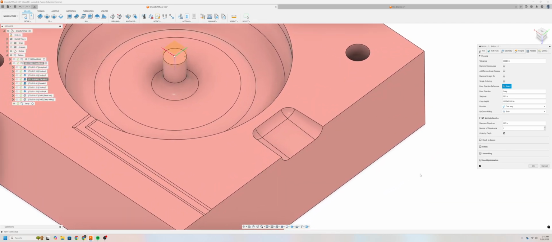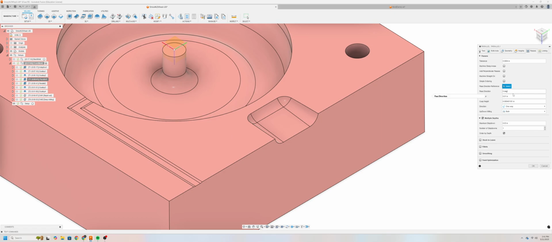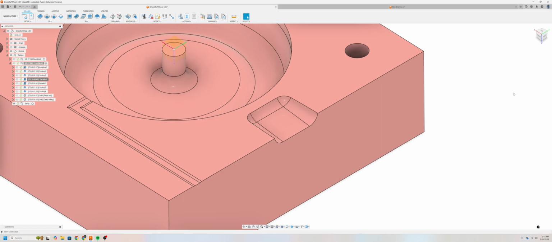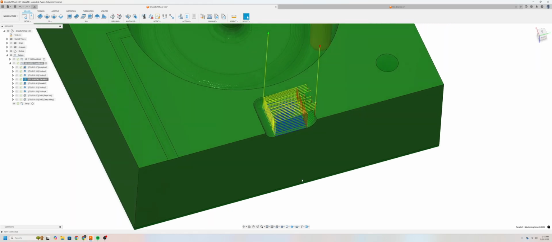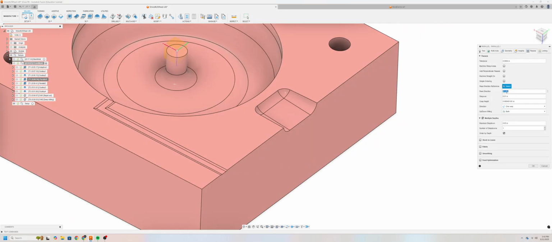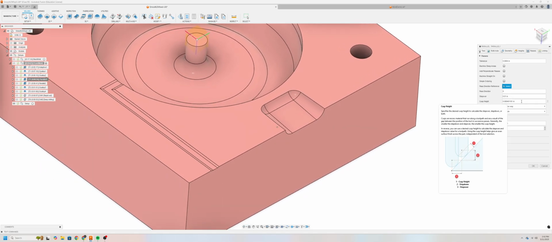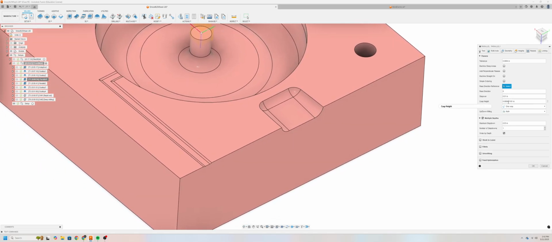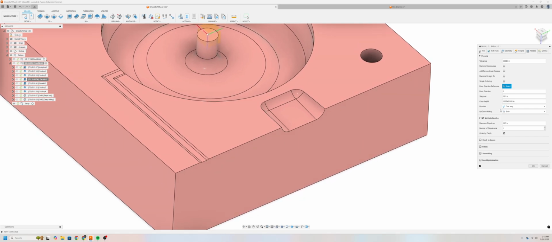Now what this will do is change the direction of how your end mill is cutting into the stock. If, for example, I did 90 degrees, it'll change the direction. Now, we don't really want that. We want to make sure that it's cutting into the stock rather than in line with the stock. I'll go ahead and set this back to 0. And again, our step over of 10 thou is fine. I believe it'll also calculate this for you, so don't worry about that. Make sure that one way is enabled and both is enabled for up-down milling.